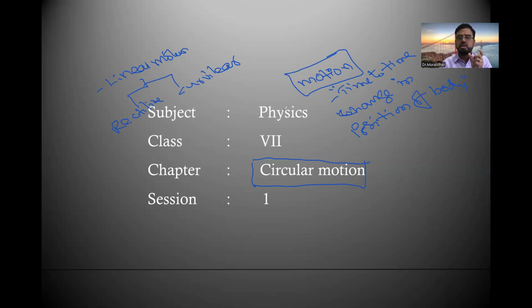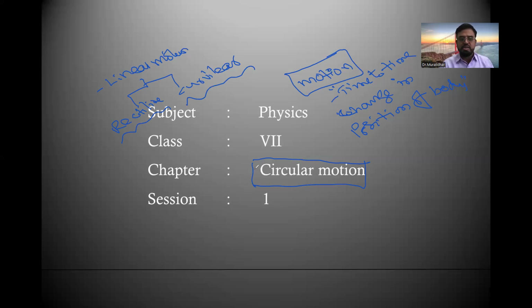Like that, there are oscillatory motion, vibratory motion, random motion, many types of motions we discussed.